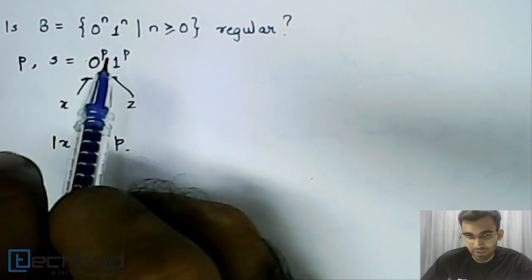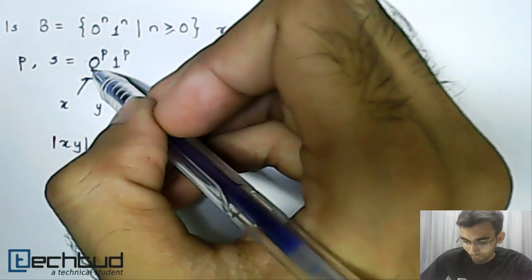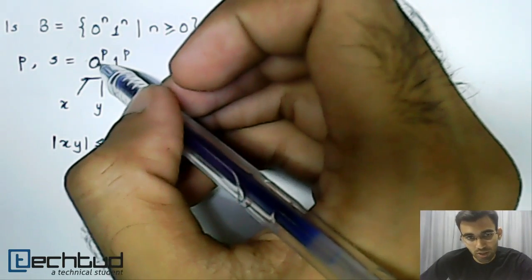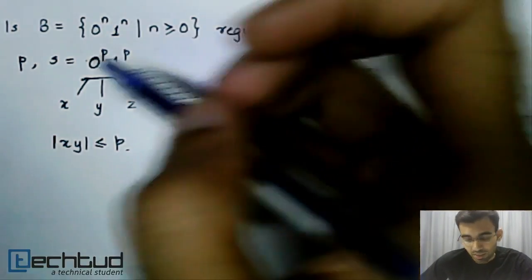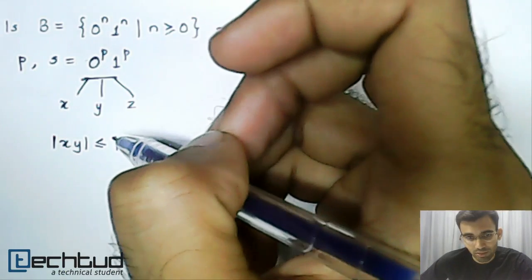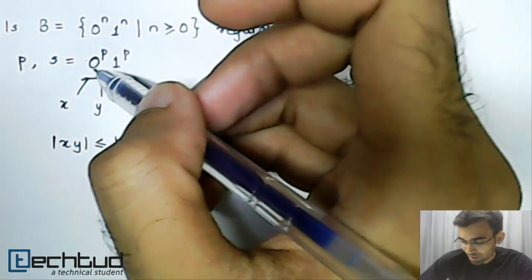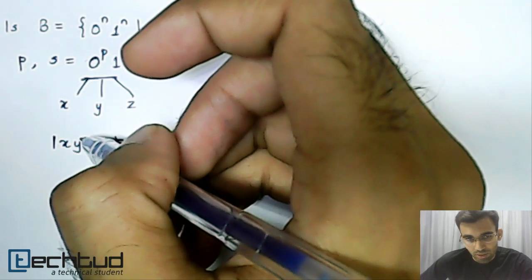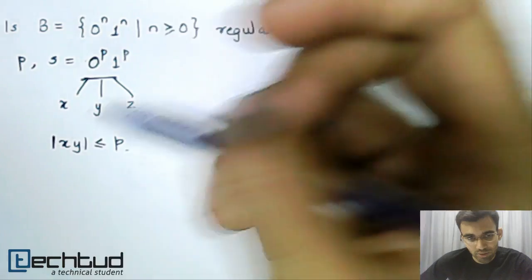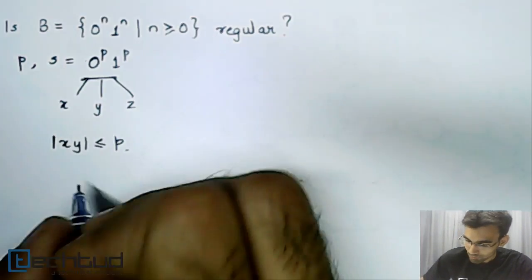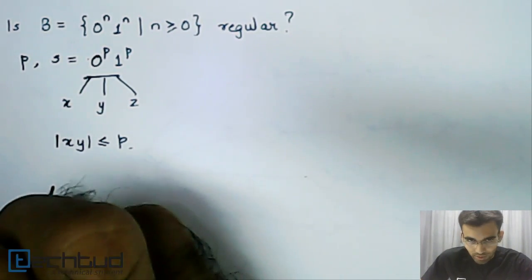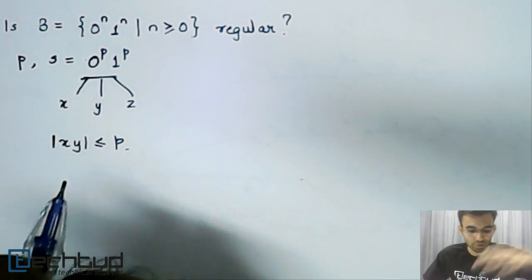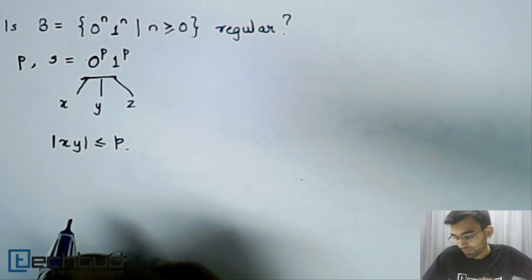X and Y will never have any ones, because by the time we get to ones, we have already taken up all p zeros, and since X and Y has to have a length of p or less, we will have exhausted all units of length of X and Y before we reach the ones. Okay, so let's proceed. So that means we now have a narrowed down search, so to say.